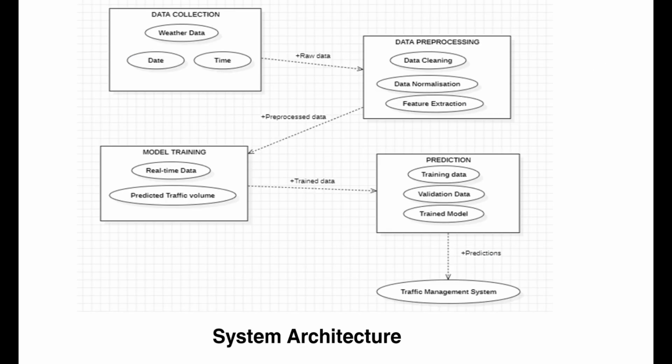Next, coming to the system architecture. In the system architecture, the workflow begins with user input to the user interface, which is then passed to the data preprocessing module for loading and preprocessing. The preprocessed data is sent to the model training module to initialize and train the linear regression model. Once trained, the model is used in the prediction module to make predictions based on the new user inputs. The prediction results are then displayed back to the user interface.